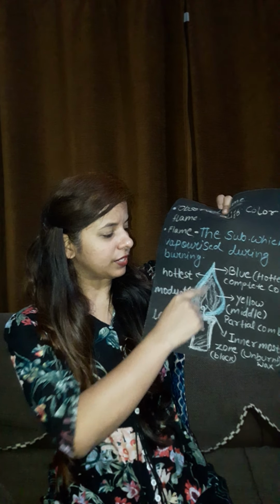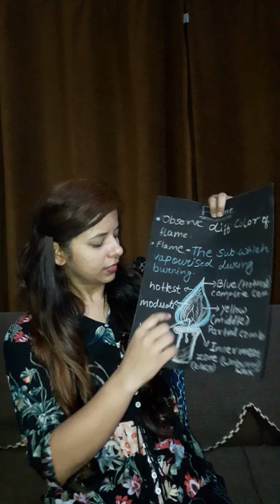Now, what are the properties? You might be thinking the flame which is in the center, or the region of the flame which is at the bottom, will be the hottest because that is near to the substances. But it is not like that. The flame which is outermost is the hottest flame, and it has the highest temperature. Then when you go to the second flame, which is the inner one, the middle flame.